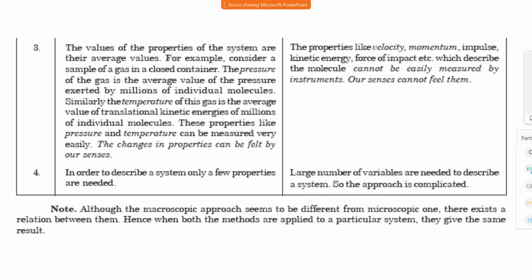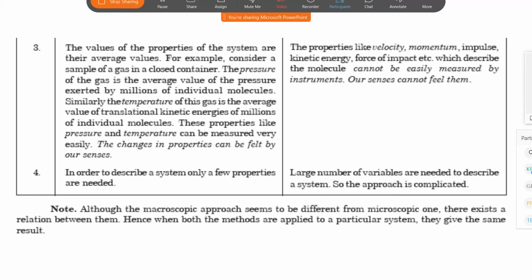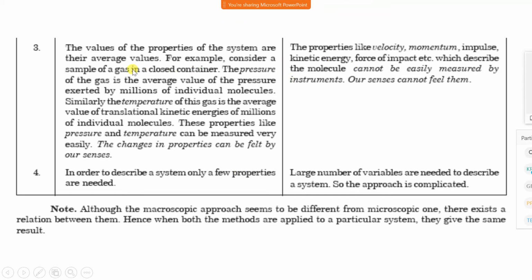For example, consider a sample of gas in a closed container. The pressure of the gas is the average value of the pressure exerted by millions of individual molecules. If the gas is stored in a vessel, then the pressure exerted by each molecule is different, and the pressure exerted by each molecule is called partial pressure. But we do not consider that partial pressure; we consider the total or average pressure exerted by the complete gas.